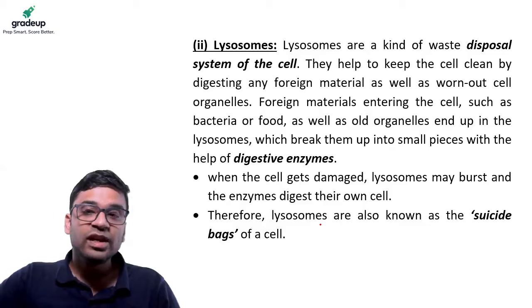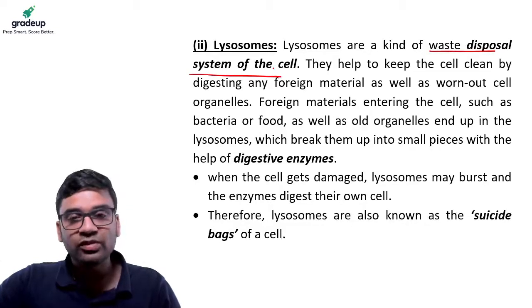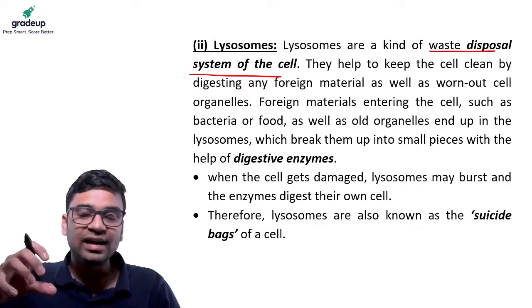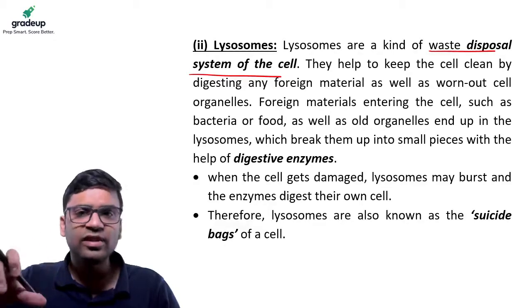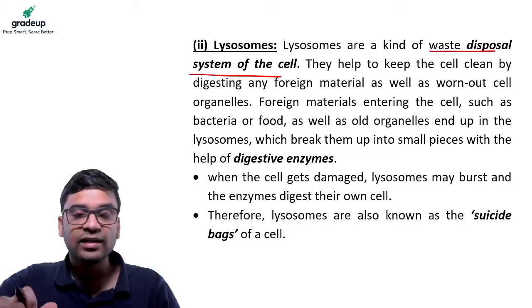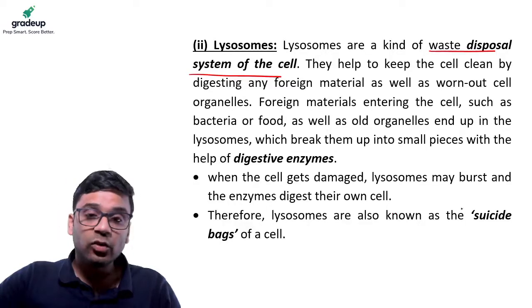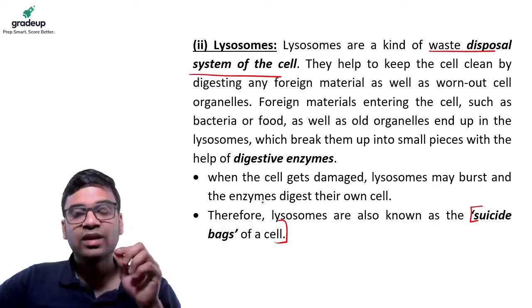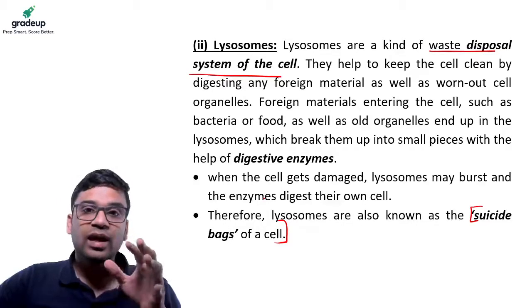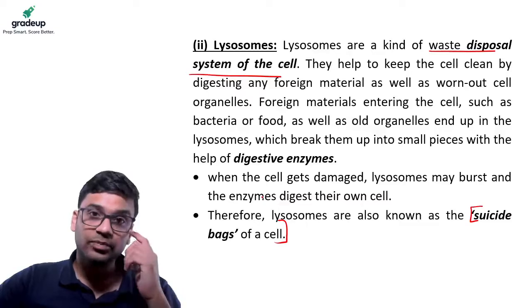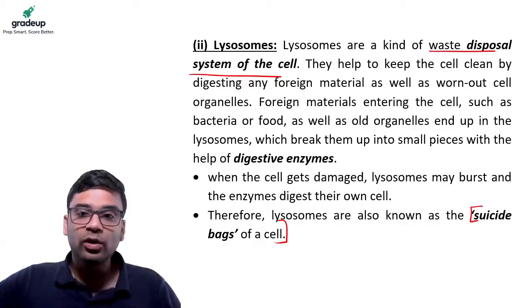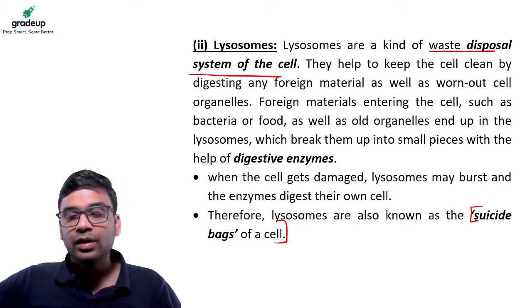What are lysosomes? Lysosomes are the waste disposal system of the cell. They keep the cell clean by digesting any foreign material, and they have digestive enzymes, and any waste material is disposed of in the lysosomes. It's also called the suicide bag of the cell, because when a cell gets damaged, the lysosome might burst, and the enzymes digest the cell itself. So if there is a lot of stress, even in your body, when you're going through a lot of stress,